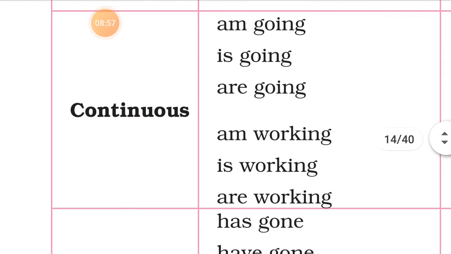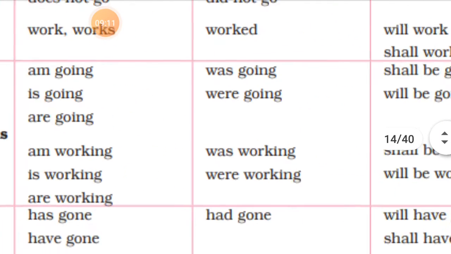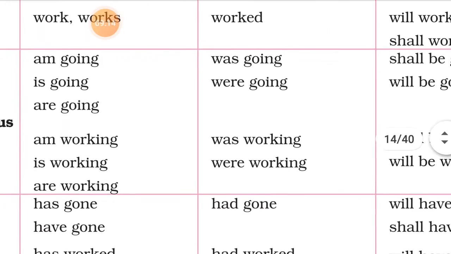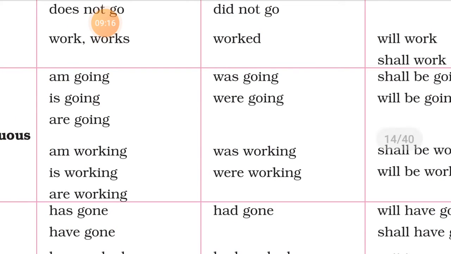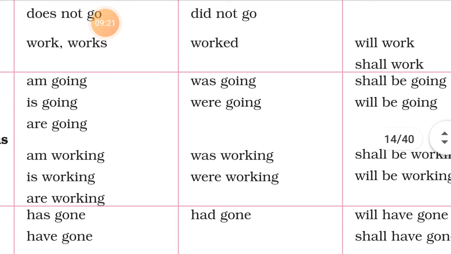Let us talk about continuous tense. The continuous tense tells us that the action is taking place. When we are talking about the time, the action is still going on. So here in all the three continuous forms, one thing is very common, that the verb, like go or work, is going and working, means the verb is having ing. So whenever there is ing with the verb, that means the action is taking place, it is continuous tense.